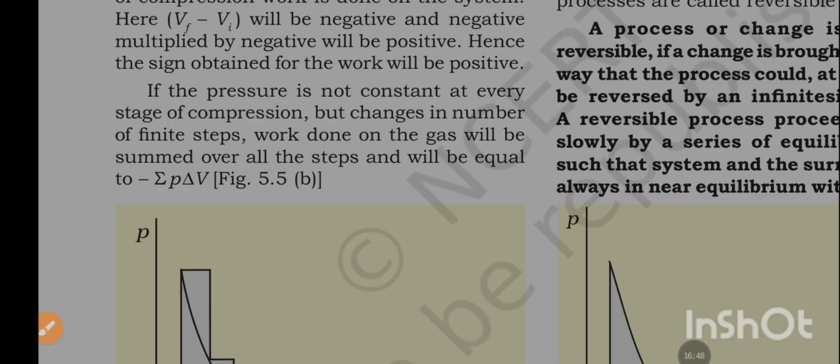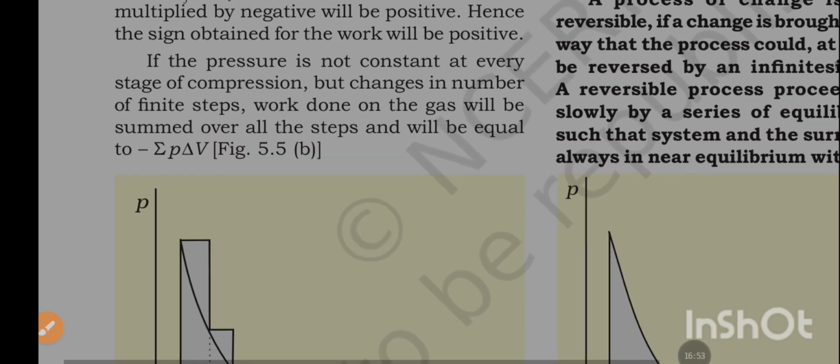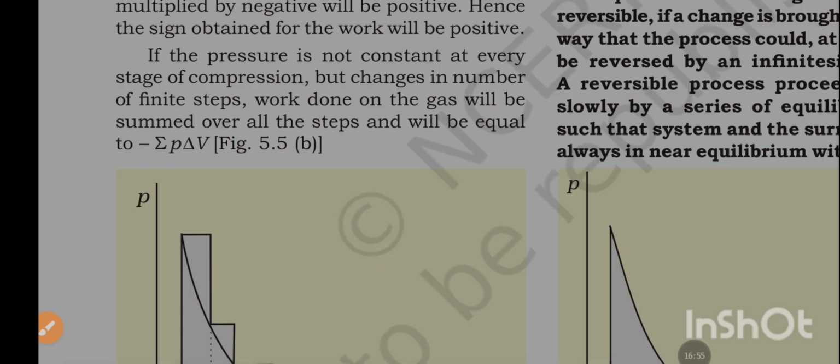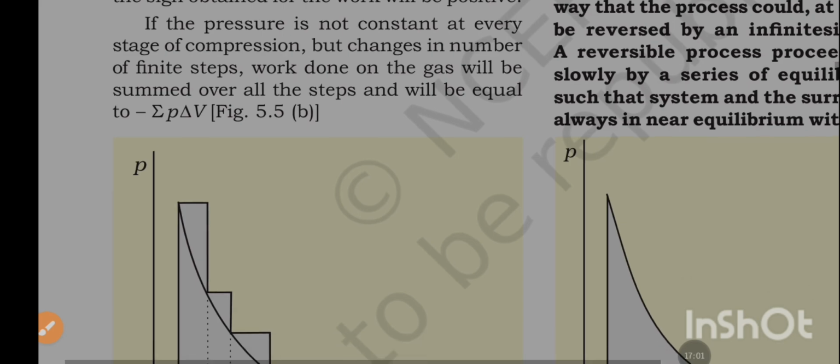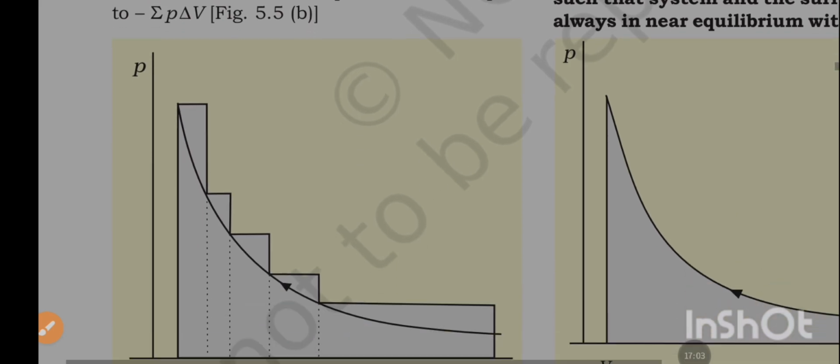If the pressure is not constant at every stage of the compression but changes in a number of finite steps, the work done on the gas will be summed over all the steps and will be equal to minus the summation of P ΔV.